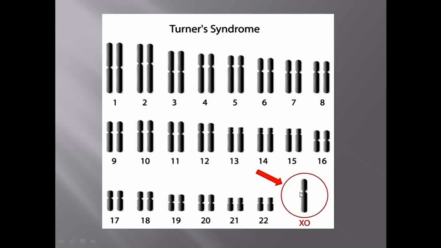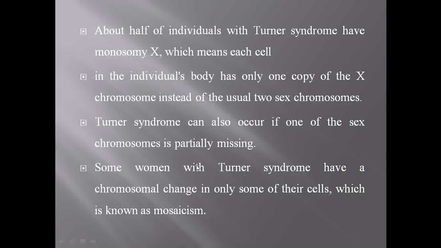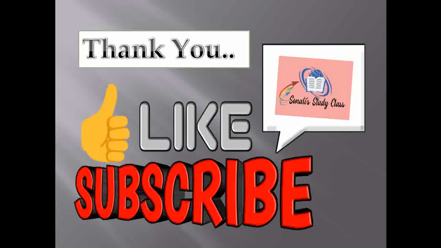And if Turner syndrome affects only a particular type of cells, at that time we call it mosaicism, and that type of syndrome we call a mosaic syndrome. So this is all about aneuploidy, and due to aneuploidy, the different types of syndromes that are carried forward in the next generations.